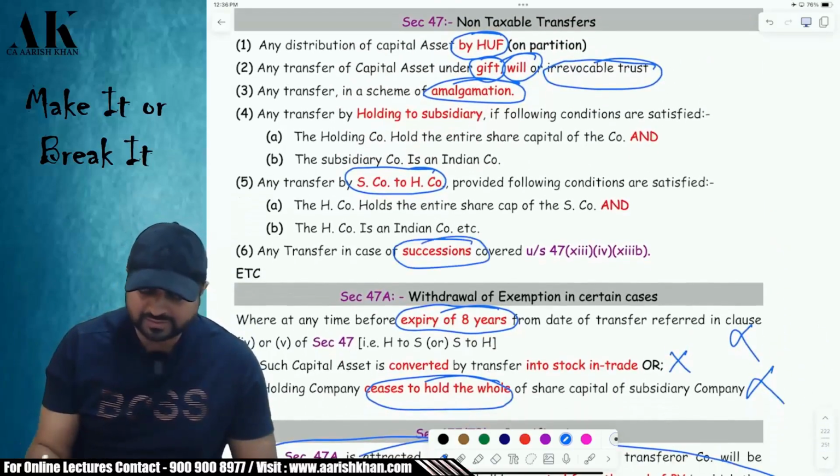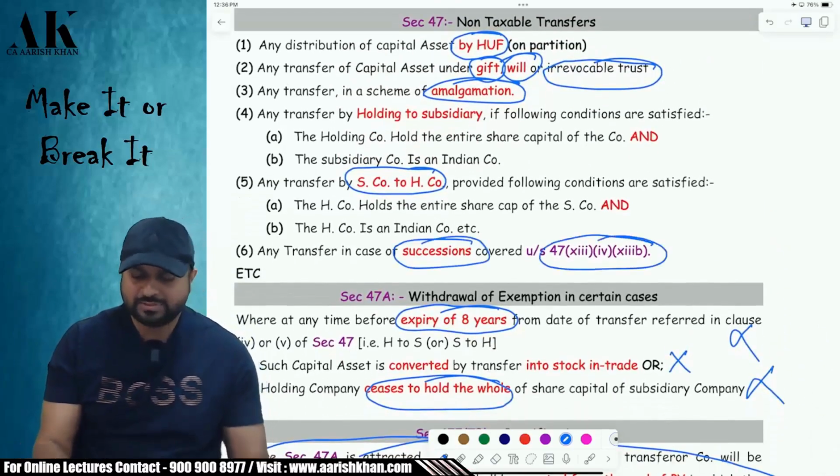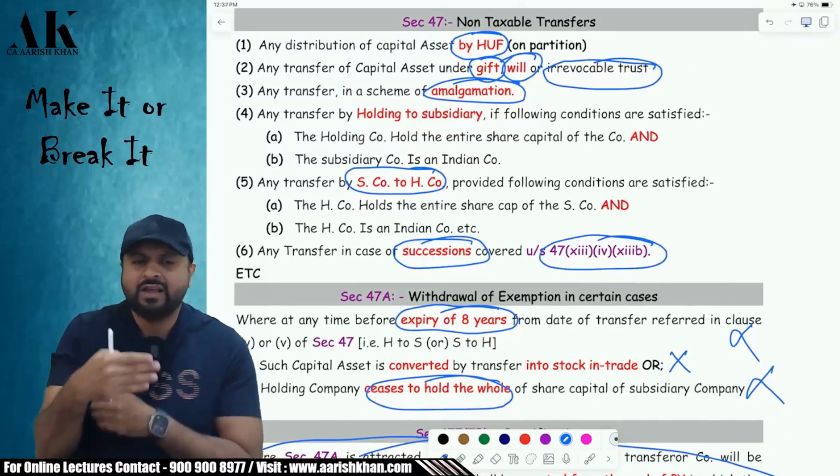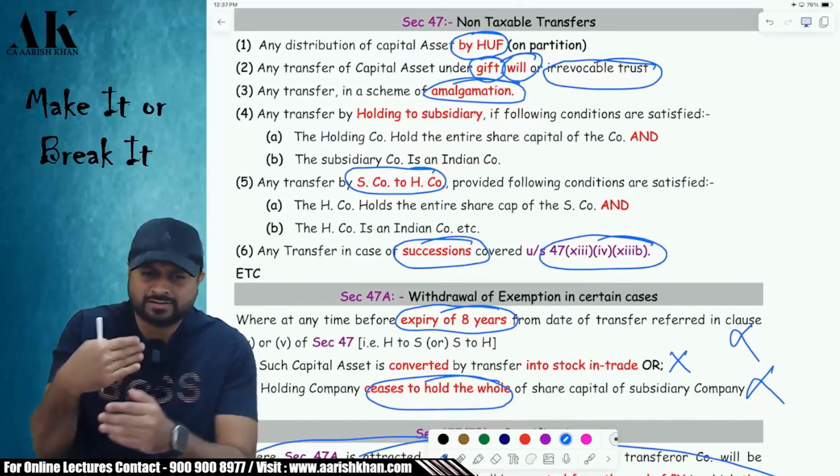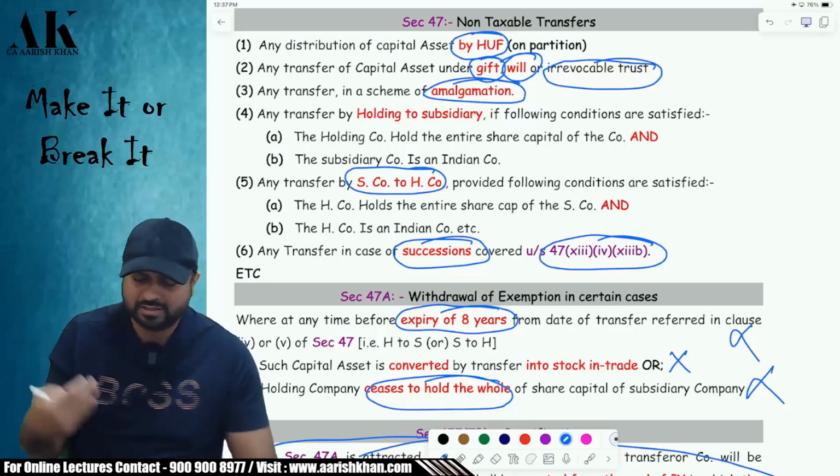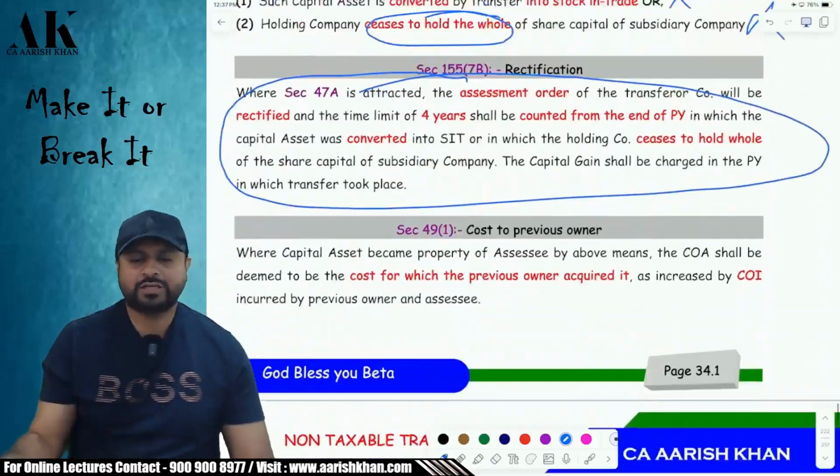Next one. There are certain cases of succession where capital gains will not be chargeable. Now we are going to talk about all of them in great detail. We are going to talk about amalgamation in great detail, succession in great detail. All of them are separately covered in the later chapter. Okay. I am over here to explain certain things.